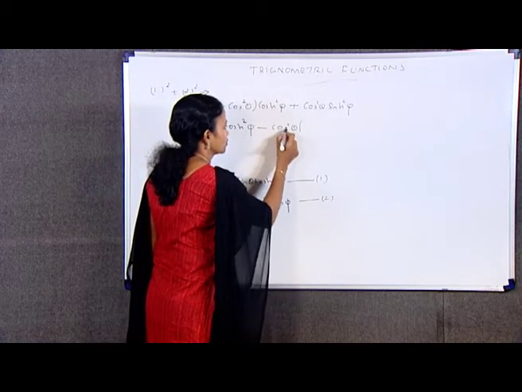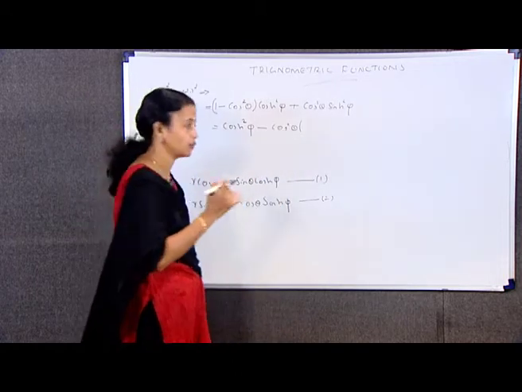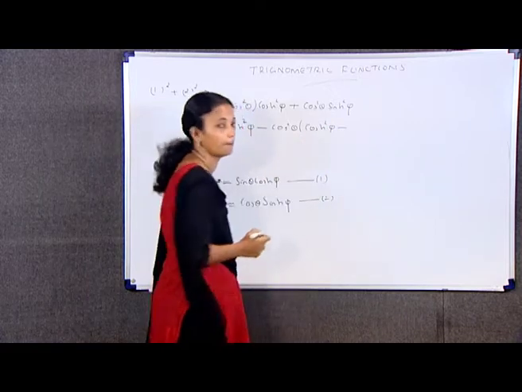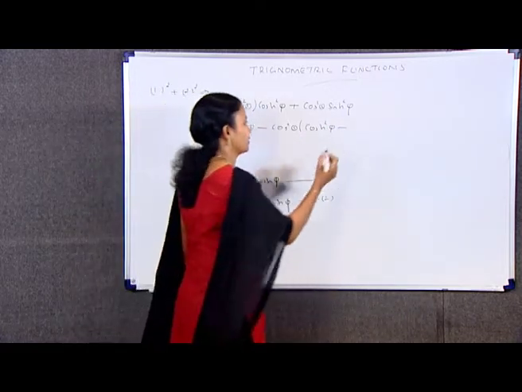Taking cos square theta outside, cos square theta into (cosh square phi minus sinh square phi).